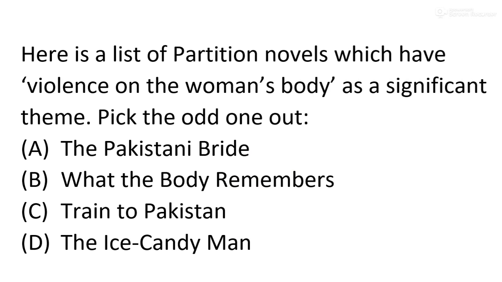Though the other names are unknown to us, consider the question first: the list contains works which have the theme of violence on women's body, means women's struggle, or male dominance over the women shown in that work.